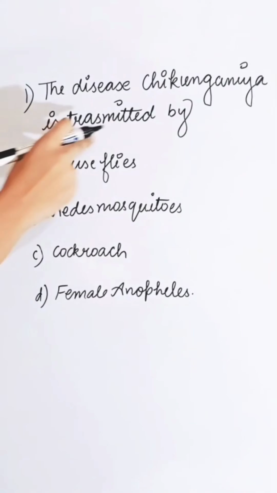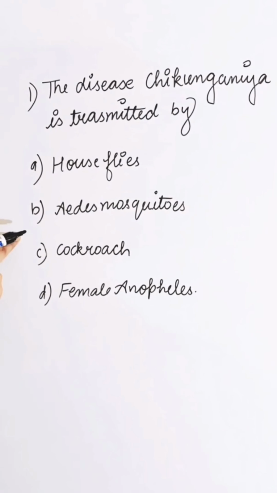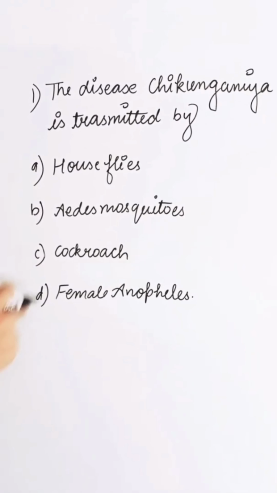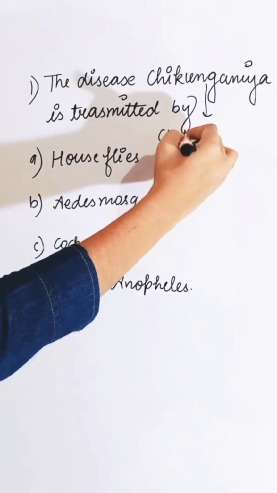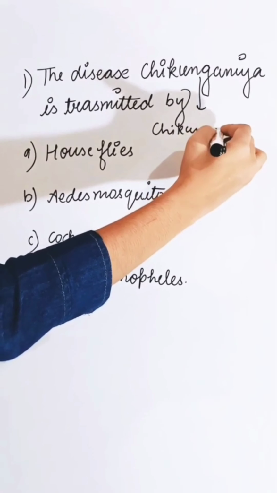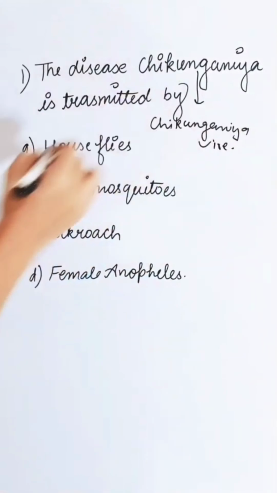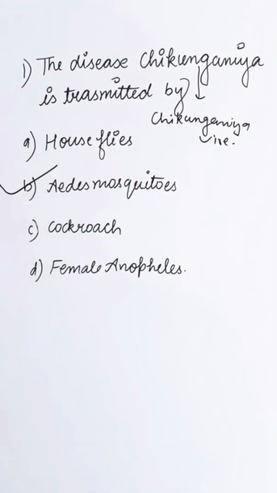Disease chikungunya is transmitted by first option housefly, second Aedes mosquito, third cockroach, fourth female Anopheles mosquito. Chikungunya is a disease which is caused by chikungunya virus, and this disease is transmitted by Aedes mosquito. So correct answer is B.